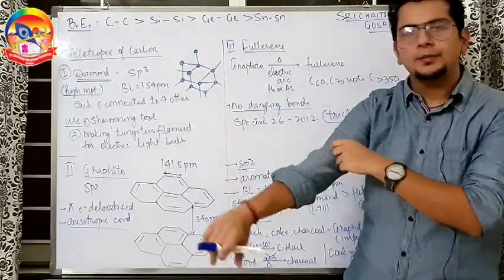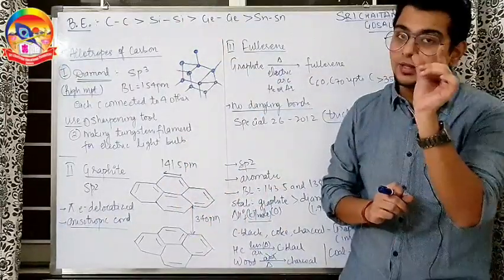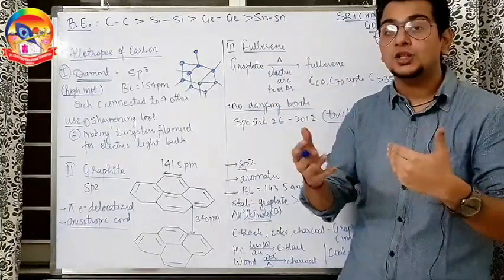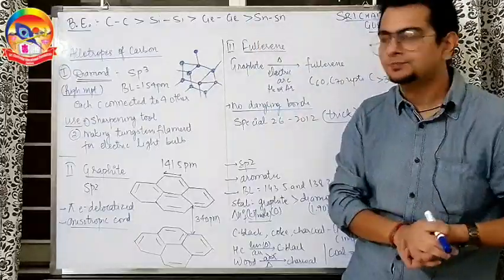So the carbon-carbon bond will be the strongest bond, the bond enthalpy is highest because it's the shortest, and the tin-tin bond is going to be the largest one and easiest to break. So the bond enthalpy is going to be minimum.